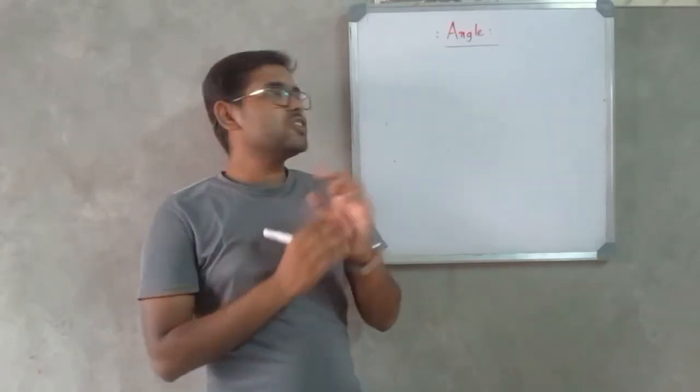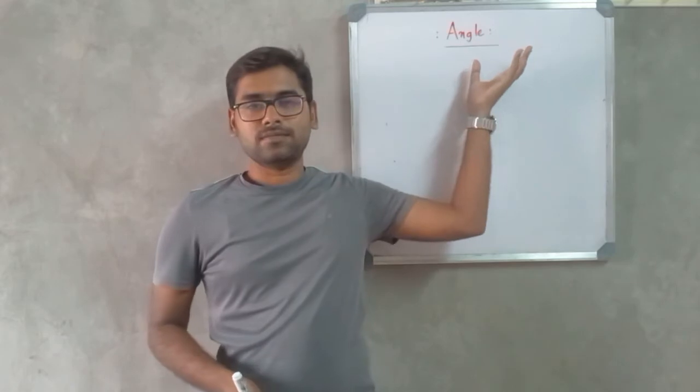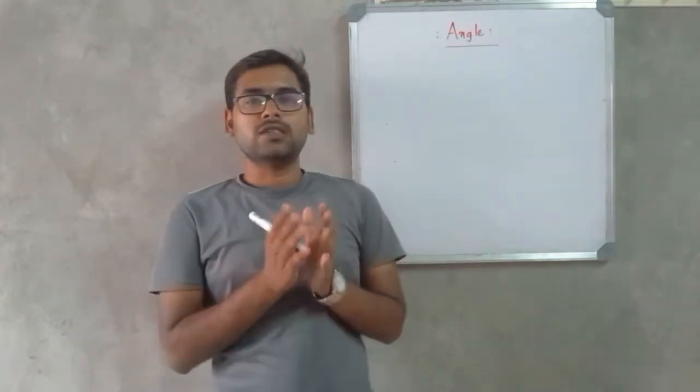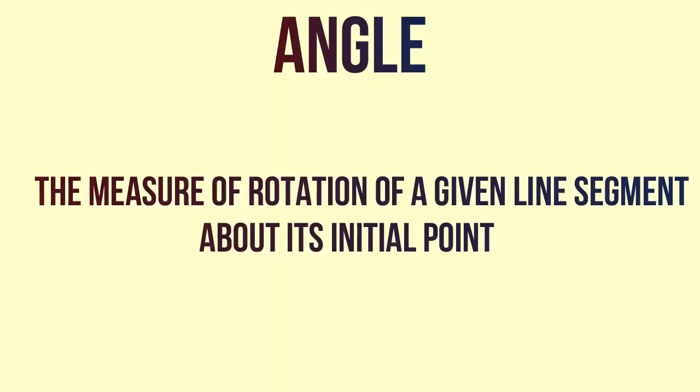Okay guys, let us begin our discussion with the term angle. If you look at the definition of angle, it says angle is the measure of rotation of a given line segment about its initial point. I repeat, angle is the measure of rotation of a given line segment about its initial point.